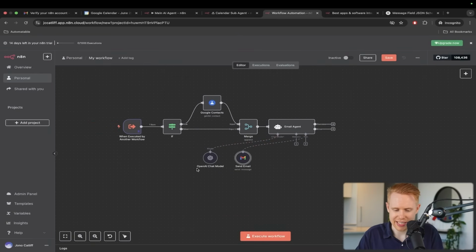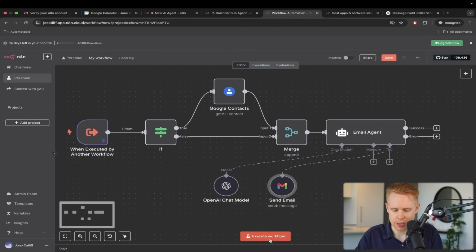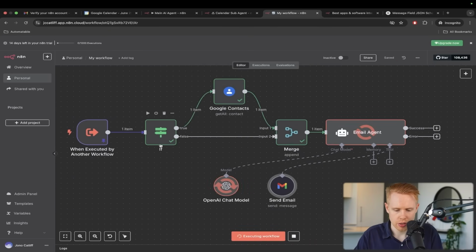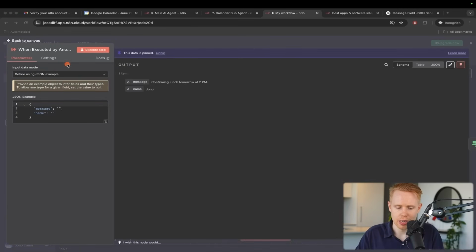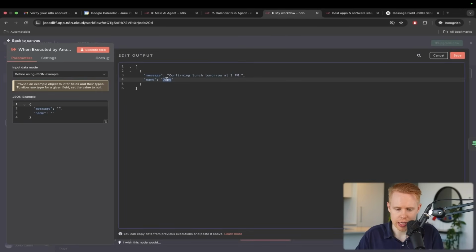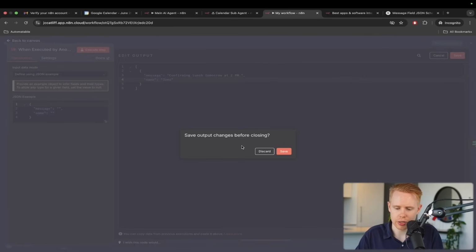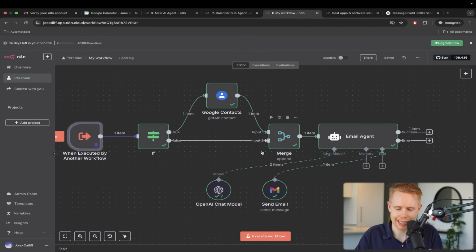So first of all, I'm just going to execute this to show you how fast this can work from the blueprints. So we've gone ahead and sent off the email. Okay, that's pretty cool. Already out of the box, it's going to work. If you guys were to come in here, I would just put your name here. It'll start with pin data. You just click this edit button. You'd enter in your name, and as long as you're in your Google Contacts, or if somebody's in your Google Contacts, it'll work immediately. Okay.